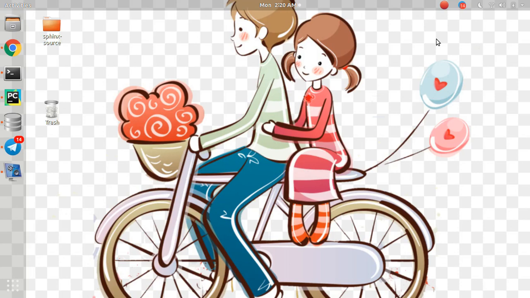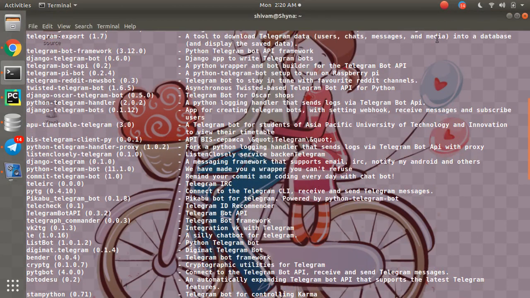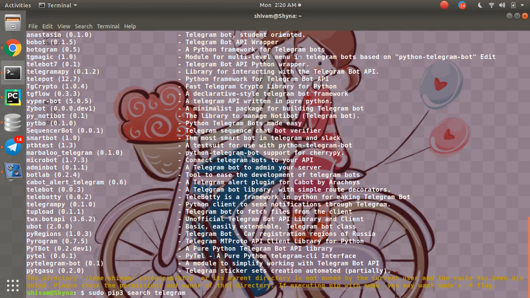The first thing, how I came across Telegram, is using this command: sudo pip3 search telegram. This is a search command that we have for pip, and it has helped me come across speech recognition, Google underscore speech, the TTS that I've used, and many other packages.